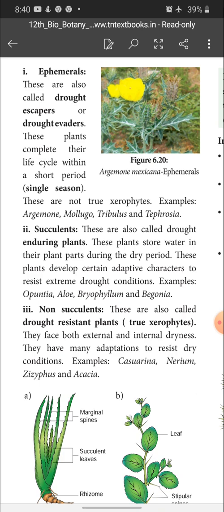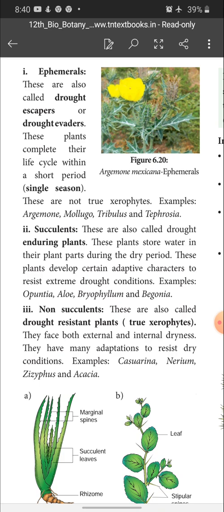They are not cut off by the drought; they finish their life cycle within a short period, in only a single season.